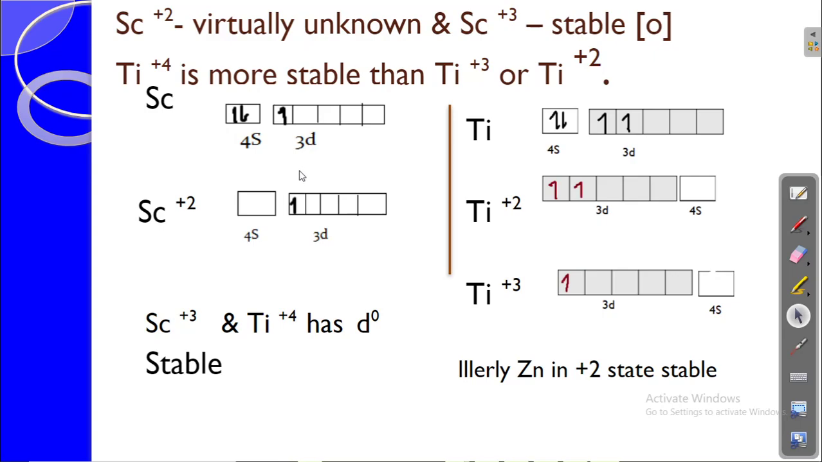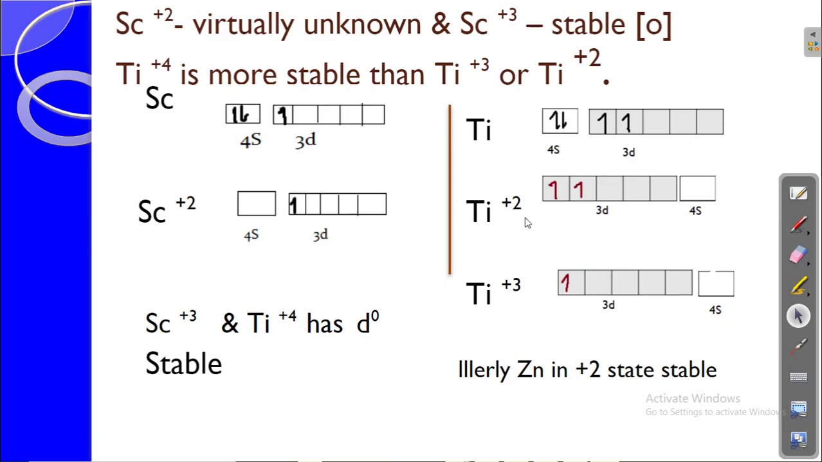Okay, and here what happens for scandium 2+, we have only one electron in the d orbital, and this one electron is not paired up, which obviously makes it very reactive, and hence scandium 2+ is unstable. Scandium 3+ will be the stable oxidation state for scandium, which has a d0 configuration. Similarly for titanium, this is titanium's electronic configuration.